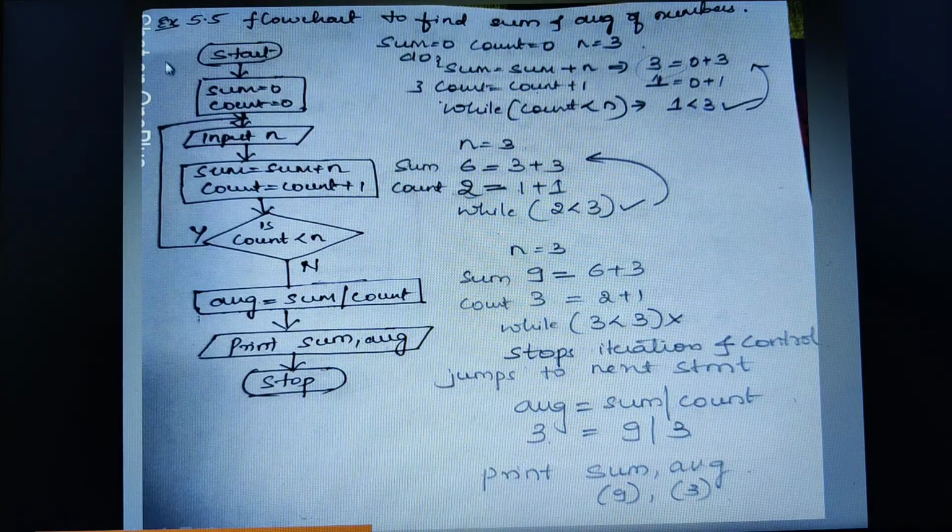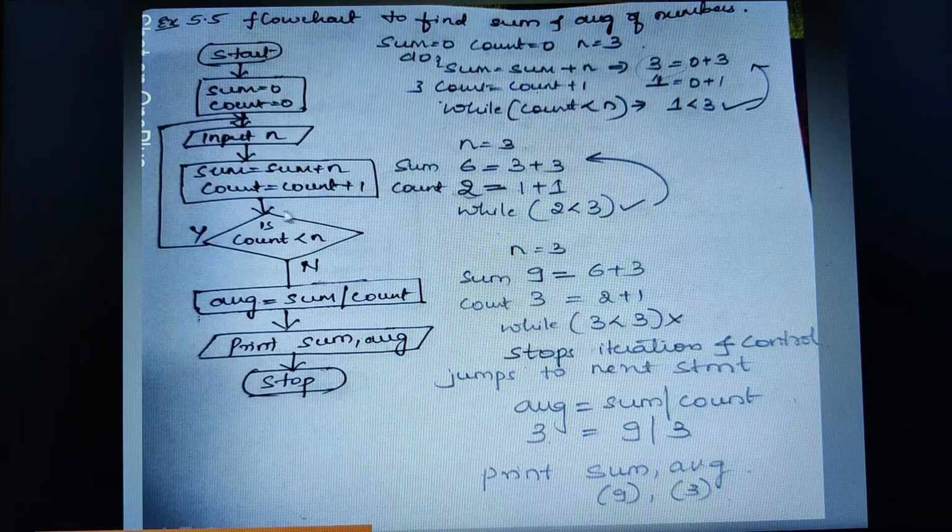Here you need to see this is an oval symbol, which marks the start or the beginning. Now this is an assignment, a rectangle we are using for assignment. This is an input statement and this is an output statement, wherein we are using the parallelogram symbol. Then for the calculation again we are using the rectangle.